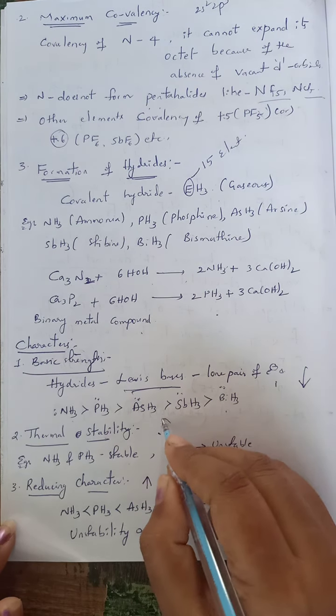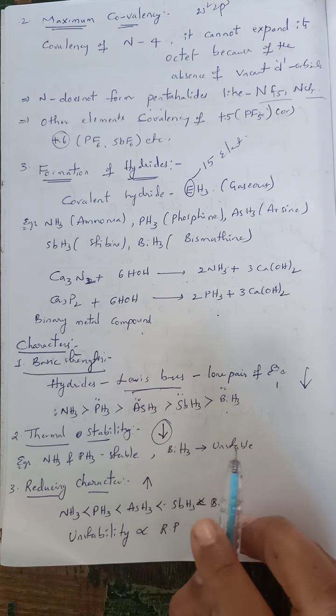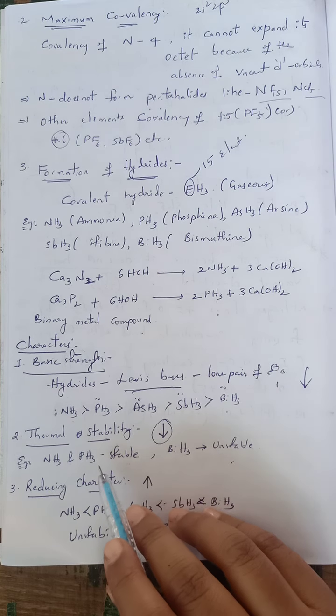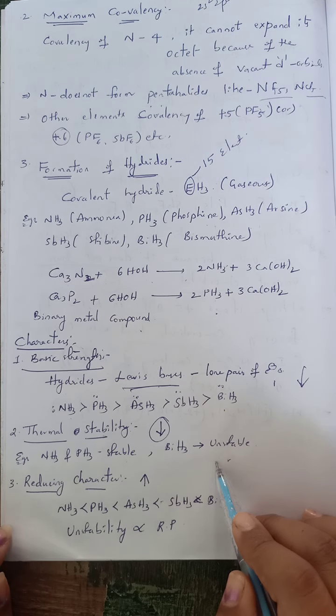That means down the group, the basic nature and thermal stability decrease. Down the group, thermal stability always decreases. The first two hydrides are highly stable and the last hydride is unstable.